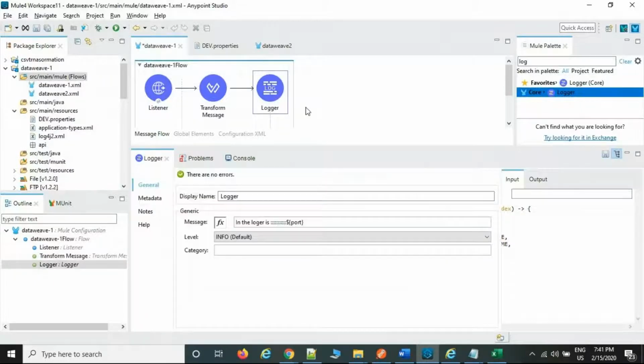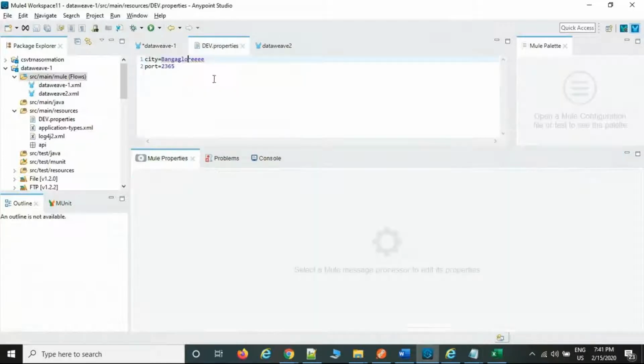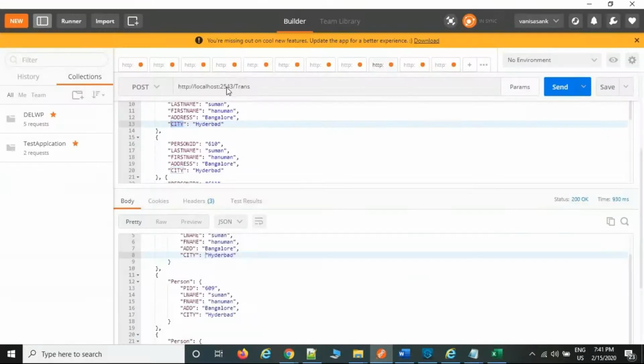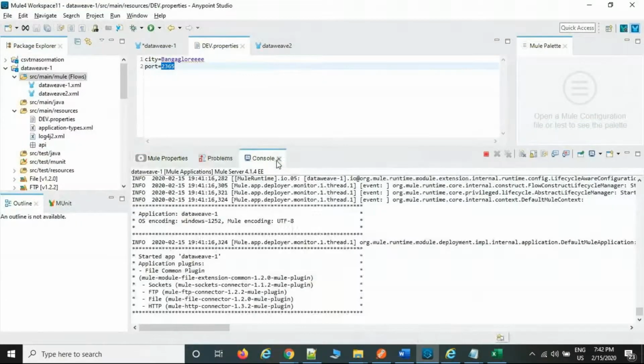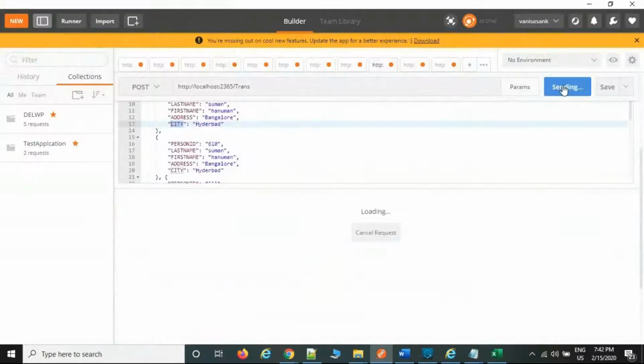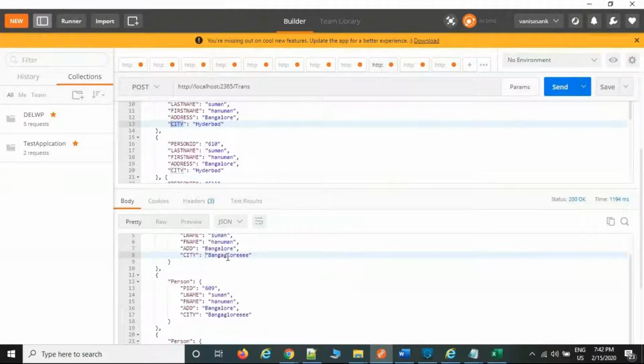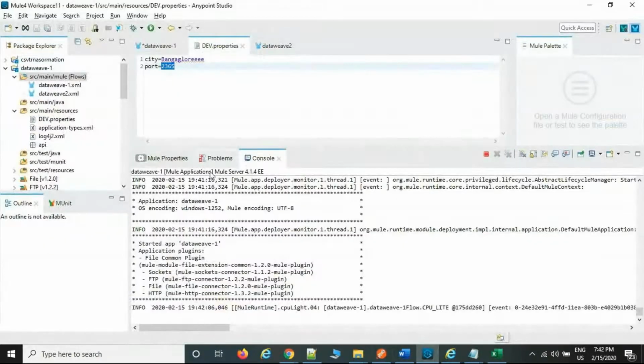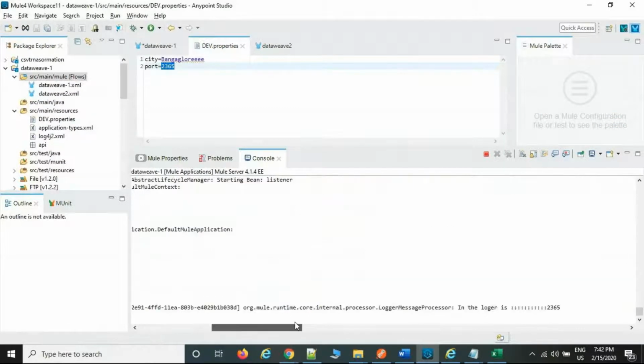But in the flow level, other than data view, wherever you want to consume the property value, use ${key}. This is the key. This is how we are going to consume it as a property. Now if you want, you can see 2365. Now just to restart, anyway restarted, send the request. See Bangalore. And if you want, you can verify in the console as well. Logger also will display the property value.